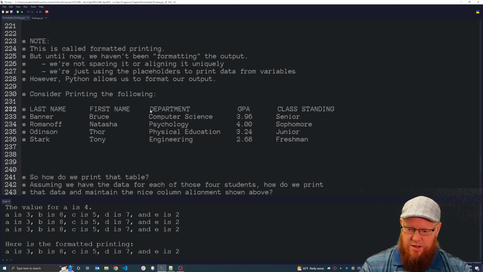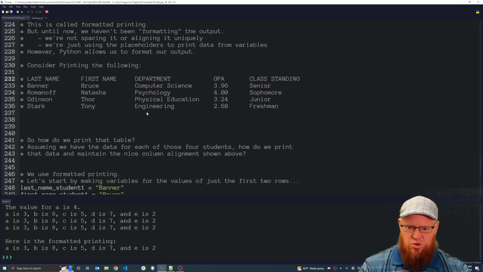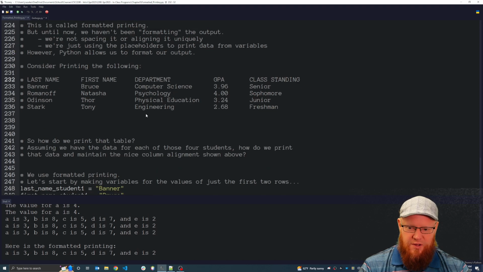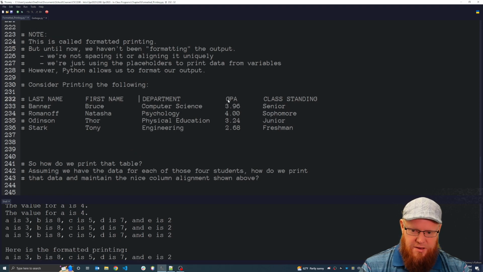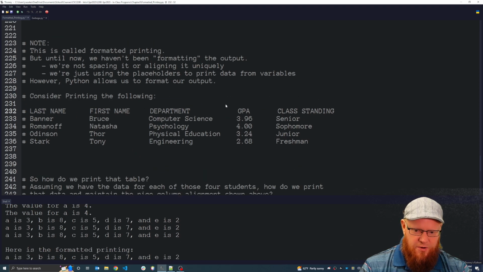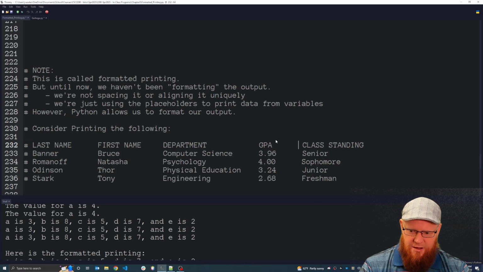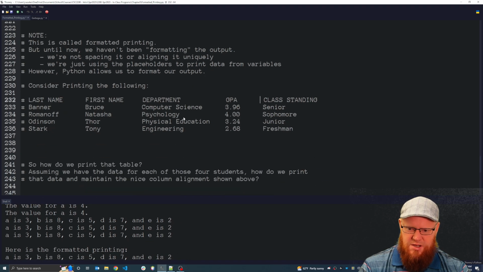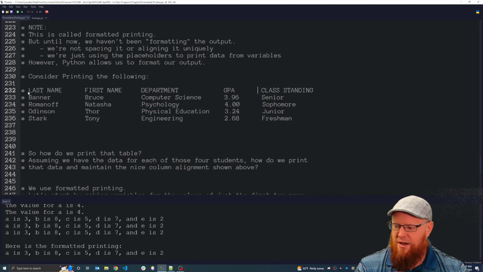It turns out that when you zoom in, at certain zoom levels it spaces everything perfectly. Right here, everything's lined up. Now class standing is a little bit over, and even more so right now. But if I keep zooming in, at one of these levels, like here, it fixes it. So I'm going to make sure I stay at a zoom level where it's perfectly aligned, such as right here. Okay, so we have 5 columns of data, each with a column heading.